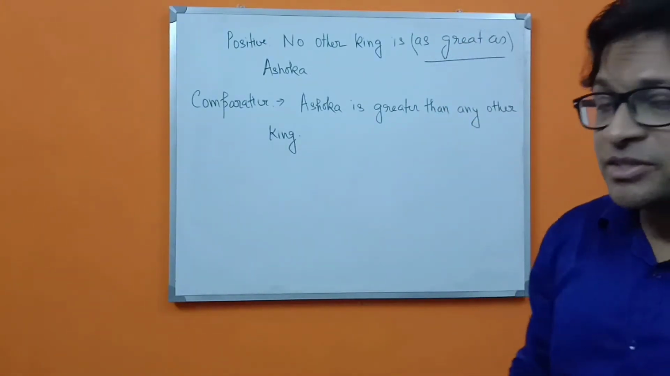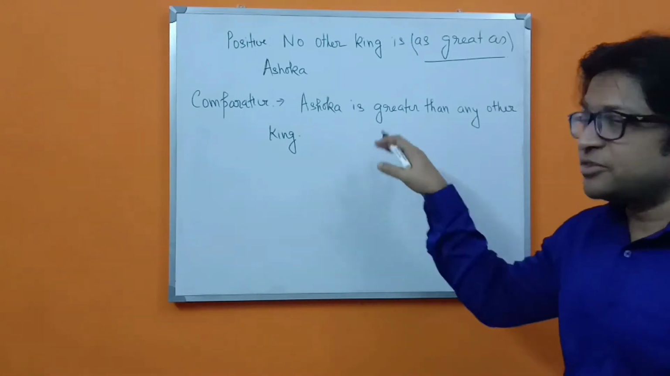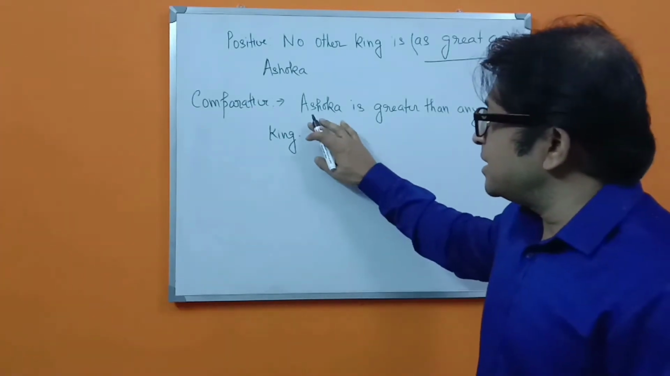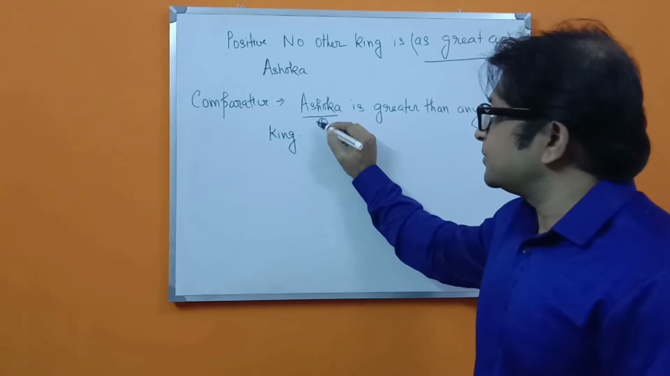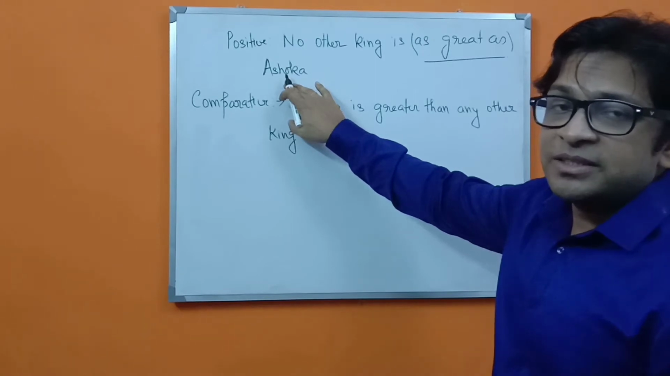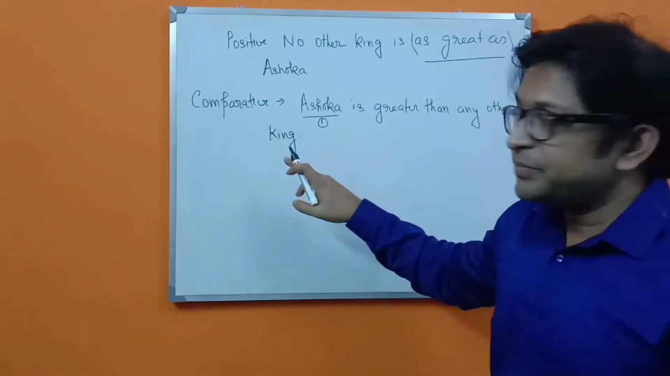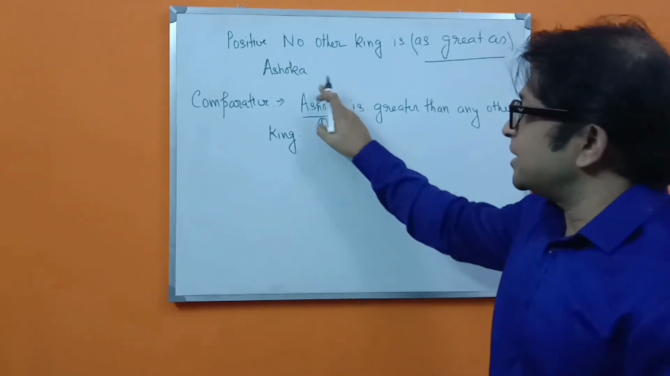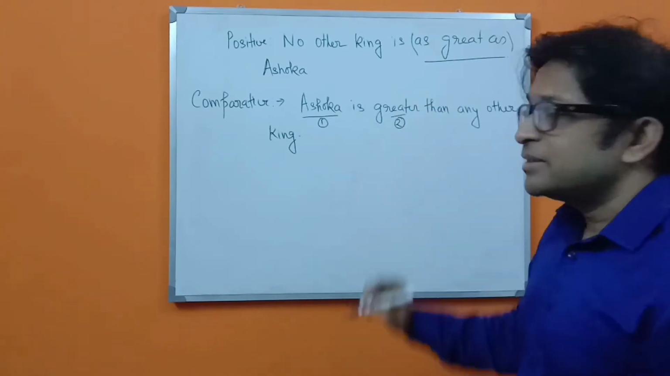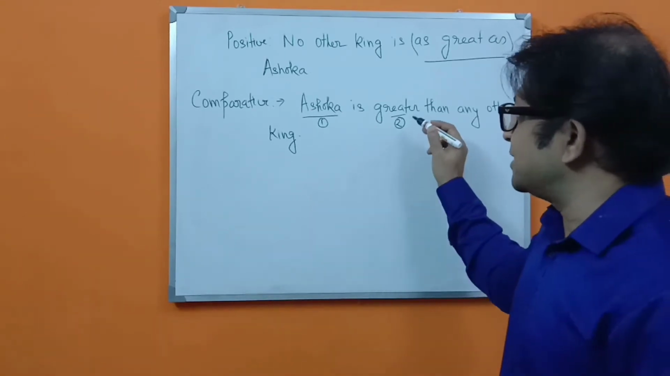Now, my little friends, you should observe one thing very carefully: I have changed the sentences, but there are other changes also. What are the changes? First of all, number one, Ashoka, which was at the beginning of the sentence in the positive, was in the last, but it has changed its position in the comparative. And not only that, I have also changed the adjective into its comparative form by using the adjective and er.